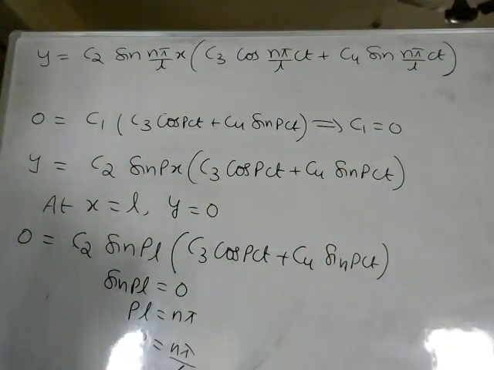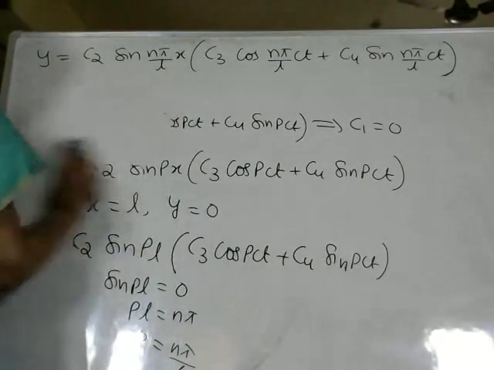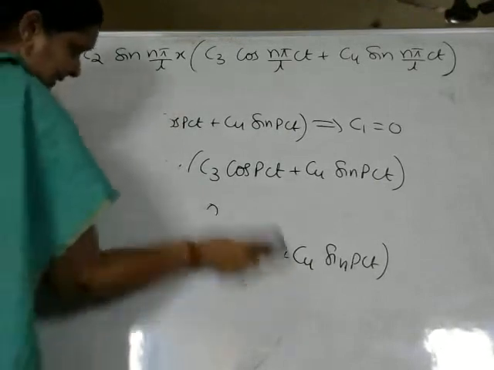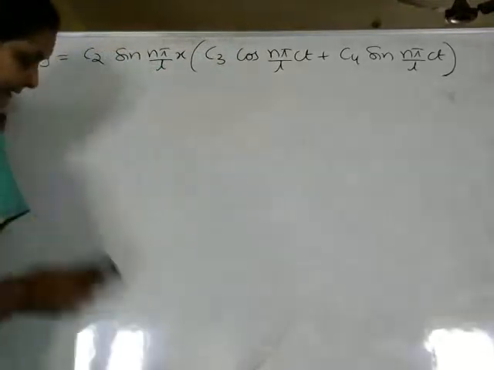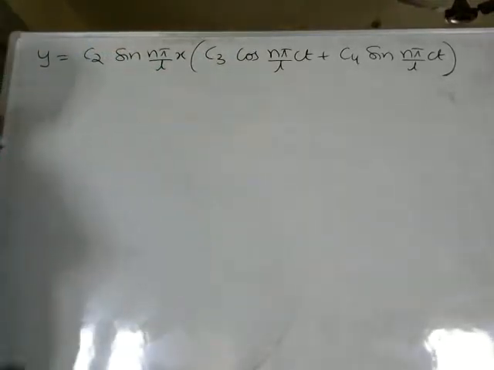So for all the wave equations we have observed that till here it is common. From this we continue with the 0 condition. In this problem also, initially the string is not vibrating. It is in equilibrium position, it is at rest. Means initially the string is having 0 displacement.